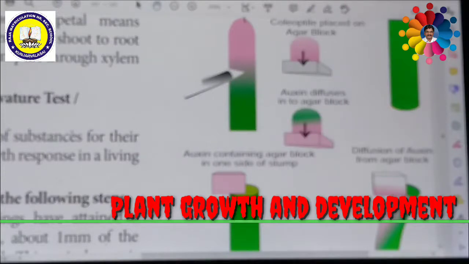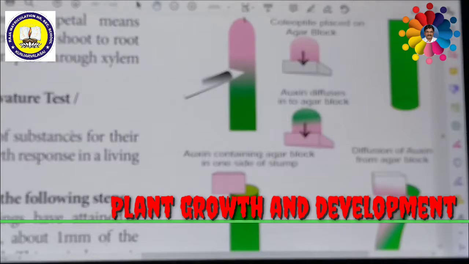The auxin containing agar block is now placed on one side of the decapitated stump of the Avena coleoptile. We already removed the tip of the Avena coleoptile, and on that stump the agar block is placed. Then auxin from the agar block diffuses down through the coleoptile along the side on which the agar block is placed.